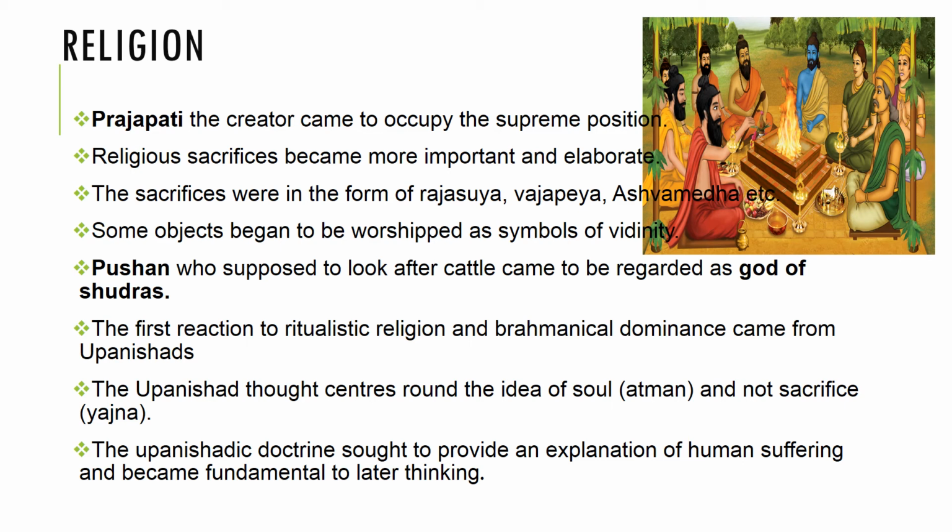And these yajnas were performed by a group of priests who were headed by four head priests: the first called invoker, the second is chanter, the third is performer, and the fourth one is Brahmana, the high priest. For performing these yajnas, the priests were rewarded generously and given gifts like cows and some portions of territory. Some objects began to be worshipped as symbols of divinity. Pushan, who was supposed to look after cattle, came to be regarded as the god for Shudras.